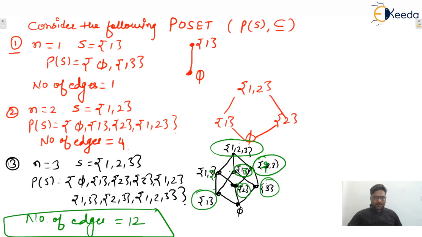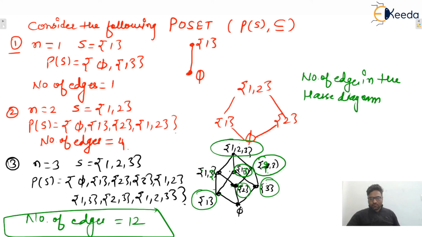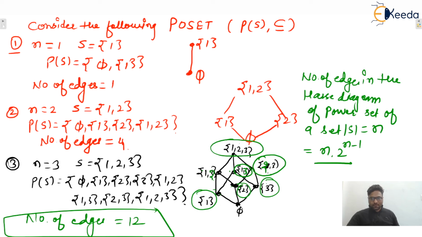So for power set, if the relation is subset, the formula is: number of edges in the Hasse diagram of the power set of a set S which has cardinality equal to n is n into 2 raised to power n minus 1.